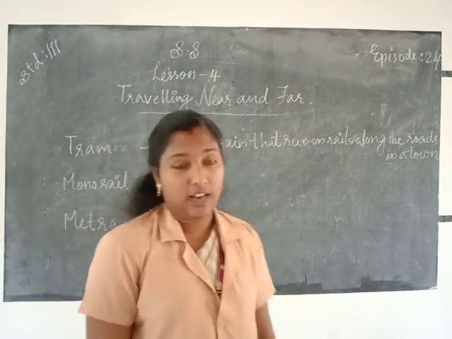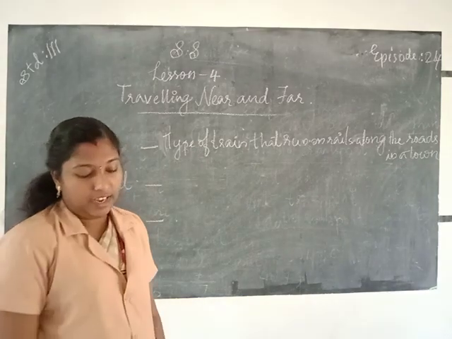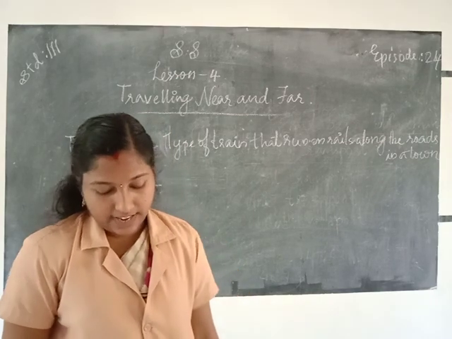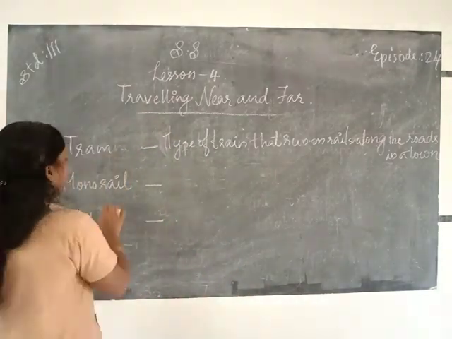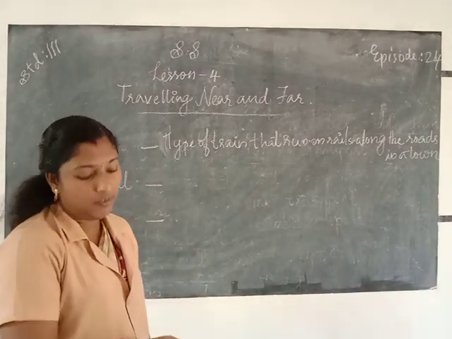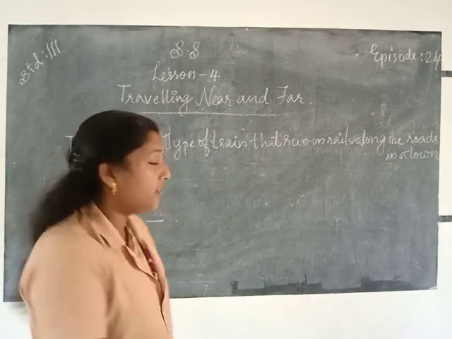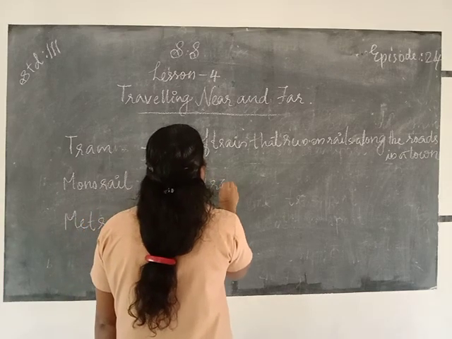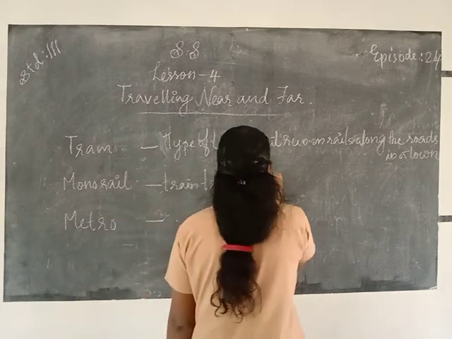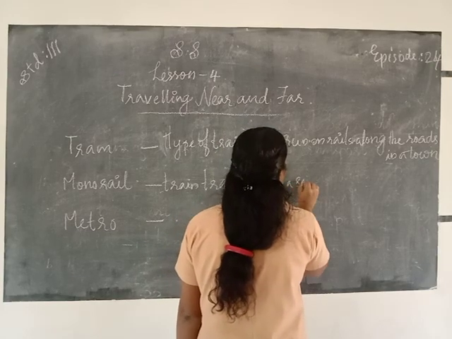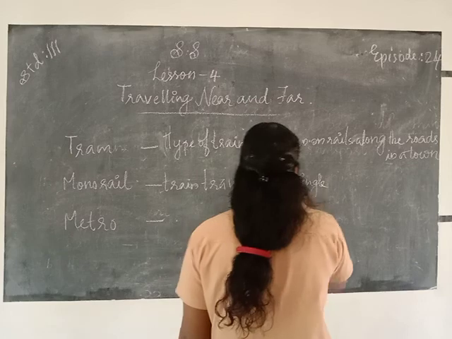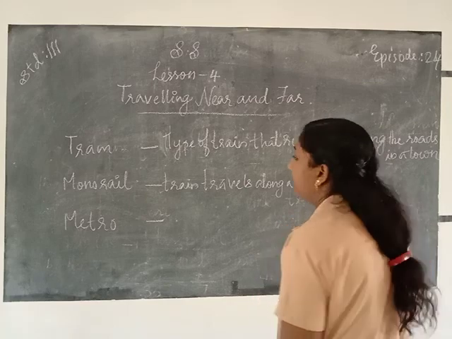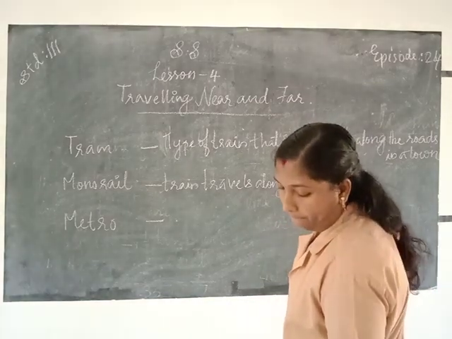Next one, monorail. Monorail is a railway system in which a train travels along a single elevated rail track.